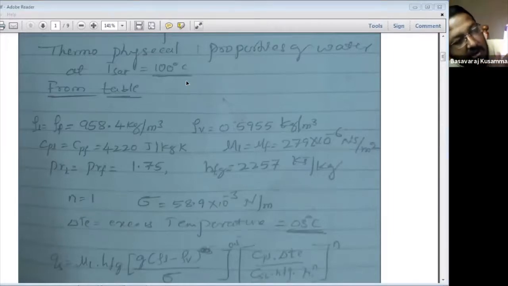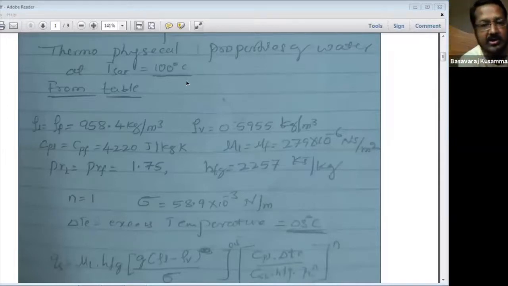Then you can note down all the properties which are required from the data handbook. HFG at 100 degrees Celsius you can get from the data handbook or from the steam table.